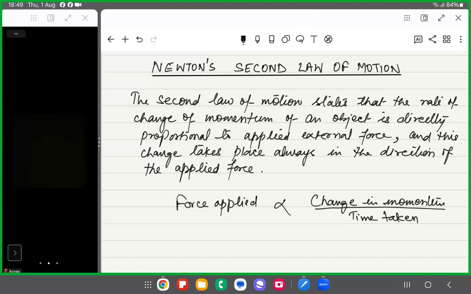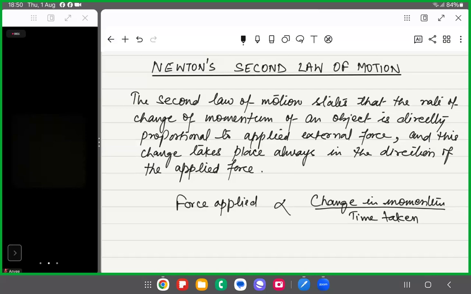Okay. So because the force is applied, there will be a change in the momentum, right? And this change will take some time, right? So how fast this momentum will change depends upon the force applied. Are you getting my point? Right? So what is momentum? Momentum is mass into velocity, right? So when we apply some force, what will happen? Its velocity will change, right? There will be some initial velocity, suppose, for the body, it is moving, right? Now it is attaining some other velocity, the final velocity, right? So there is a change in the momentum.